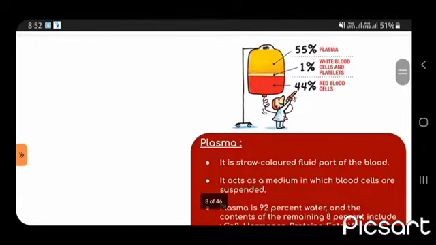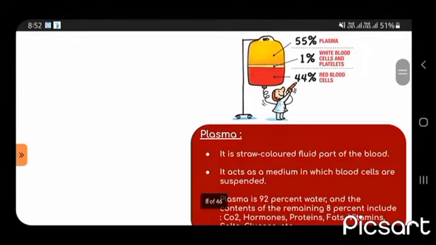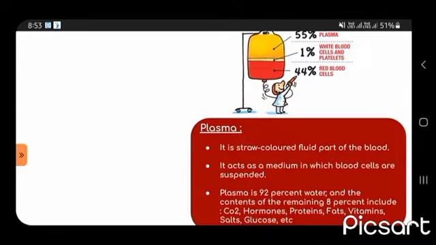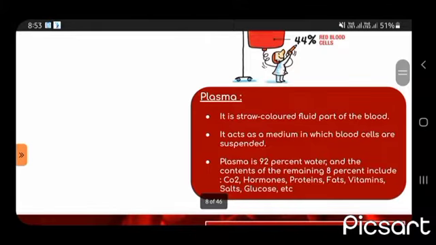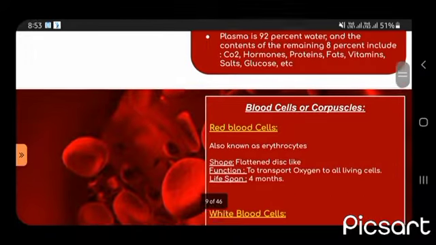What is plasma? First of all, we should know that in our blood, 55% is the plasma, 1% is the white blood cells and platelets, and 44% are the RBCs. So, now, what is plasma? It is the straw-colored fluid part of the blood. It acts as a medium in which blood cells are suspended. Plasma is 92% water, and the remaining 8% includes carbon dioxide, hormones, proteins, fats, vitamins, salts, glucose, etc.